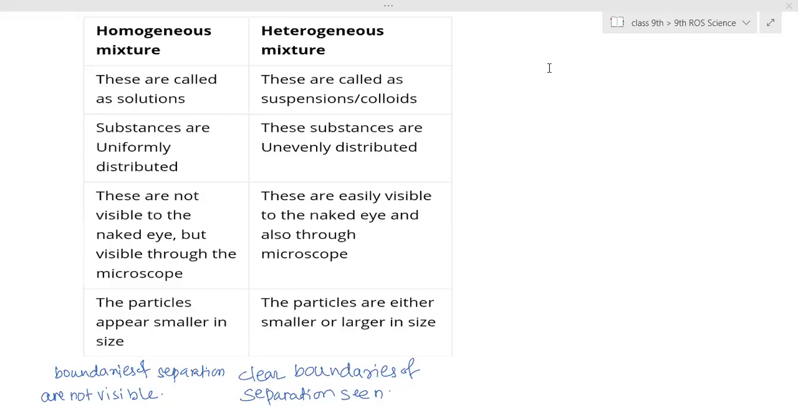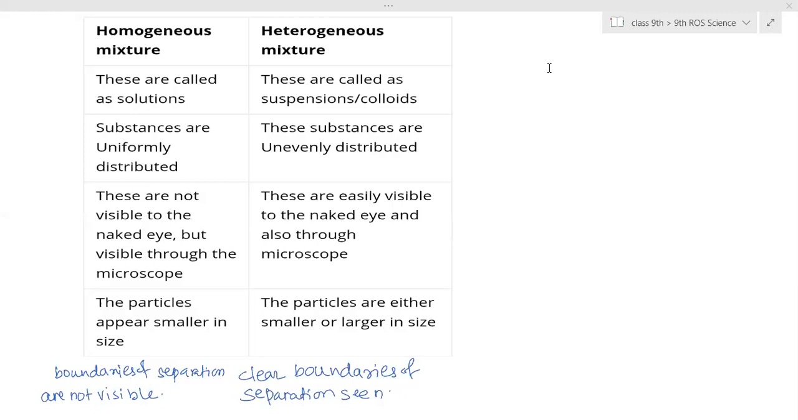Ma'am, are all the liquids solvents? Not always. In the case of fog, the water vapors are present in air. That means here the air is the solvent and the water is the solute. So that depends on the conditions, the different states, or the examples.